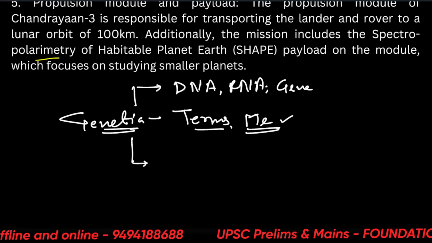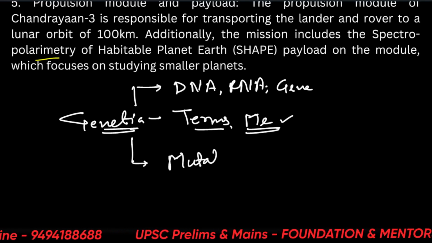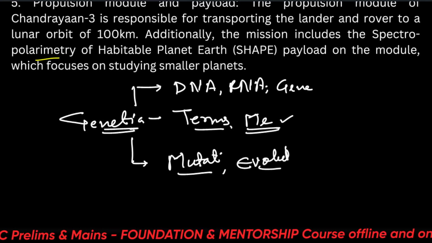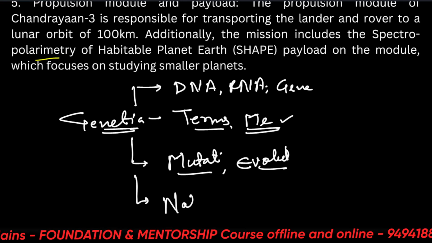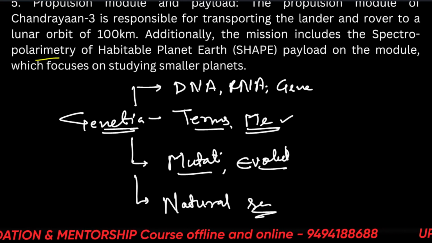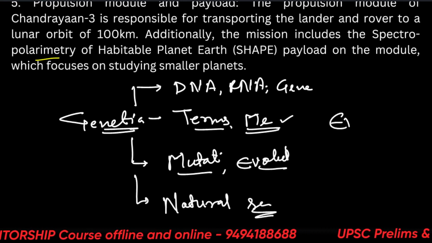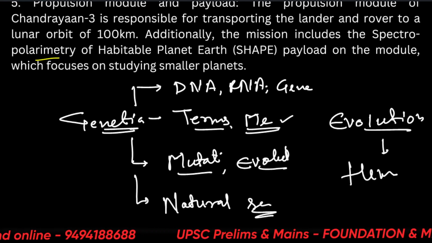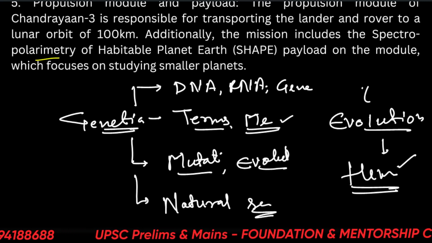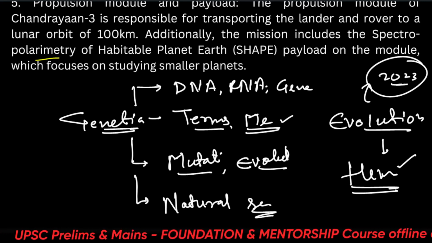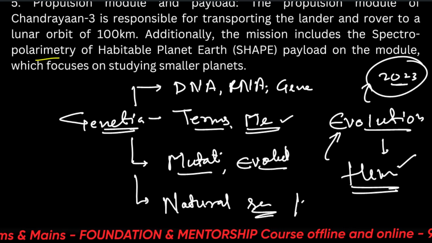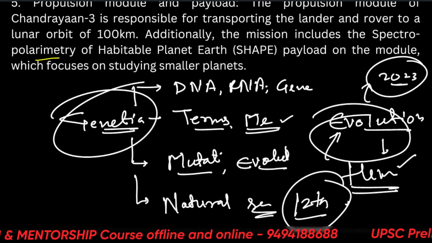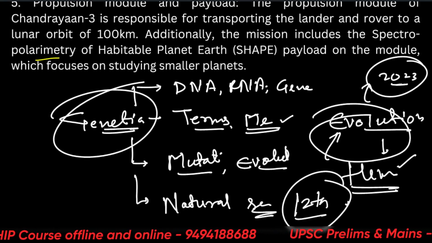What did he figure out? Then you should know about mutation, variants, and evolution, as well as the theory of natural selection by Charles Darwin. In evolution, you must read about the evolution of humans. And from this year, 2023, the adaptive radiation question came from evolution, from NCERT 12th biology. So you should not skip these two chapters, genetics and evolution, from NCERT biology. That is why I am covering this news.